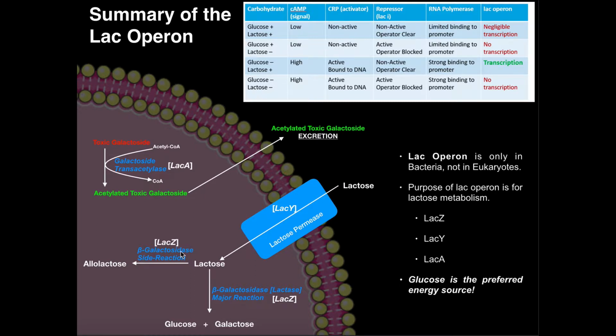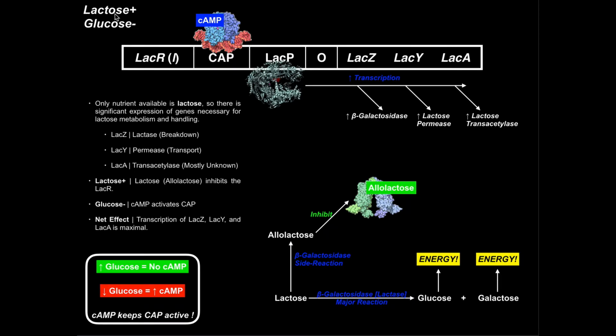Again, this function is not exactly well understood, we're not really going to focus on it. But the major thing to understand is that whenever you get one of these enzymes or proteins, you get all of them. So they're all important to some extent. Now, whether or not we get these proteins expressed depends on if we have glucose, if we have lactose, if we have both, or neither. So let's look at first a case where we have lactose, thus it's lactose positive, but we do not have glucose. And we have some major players here.